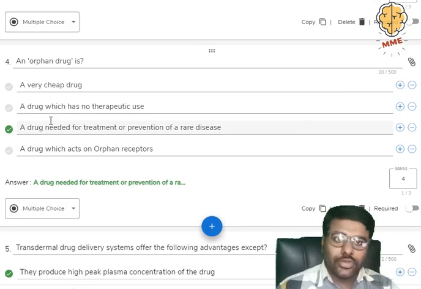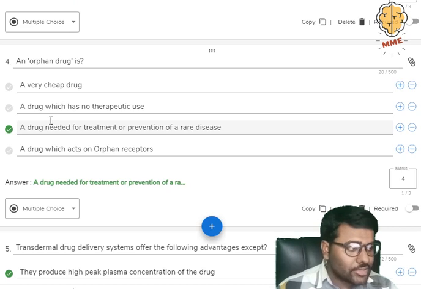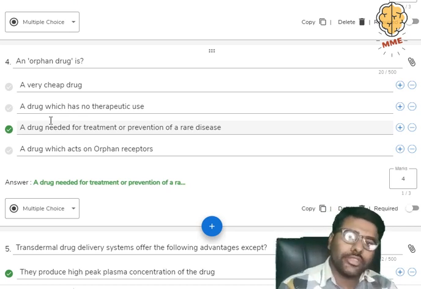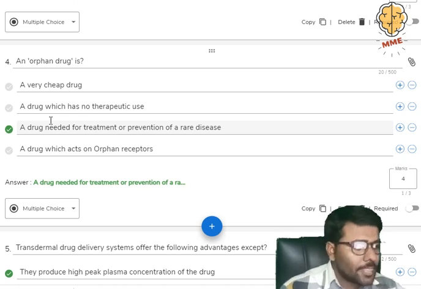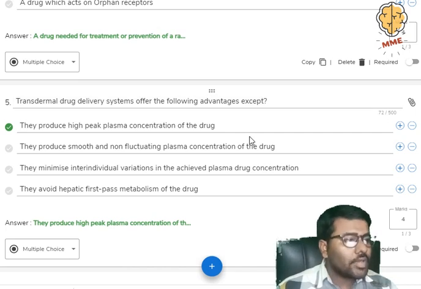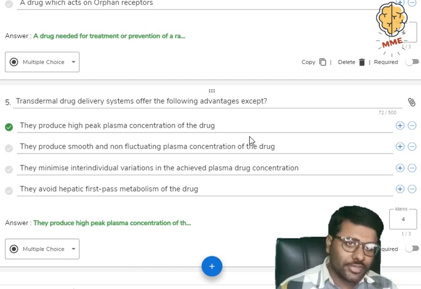Now coming to the next question, which is the orphan drug. The orphan drug is actually to treat a rare disease. To treat a rare disease, you have to use the orphan drug. Okay. The next question is the transdermal delivery system. All of these are advantages except one, as the word 'except' is there. They produce a high peak of plasma concentration of the drug. This is the wrong statement regarding the transdermal delivery system.